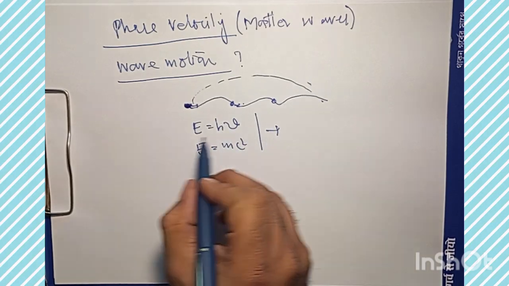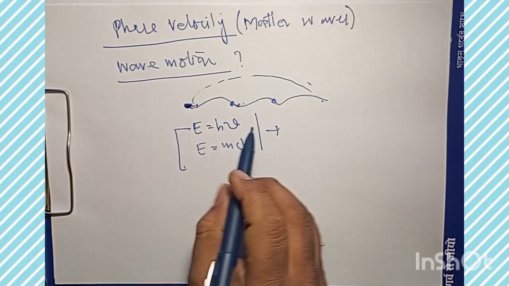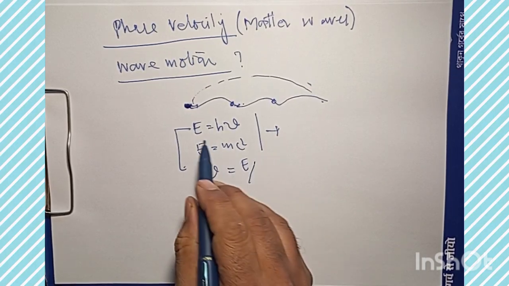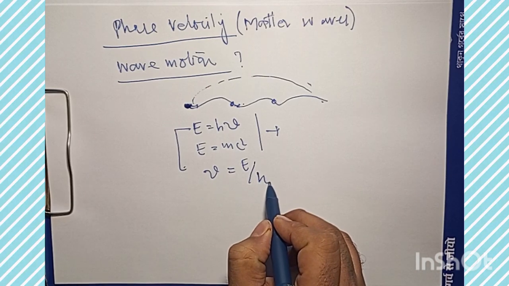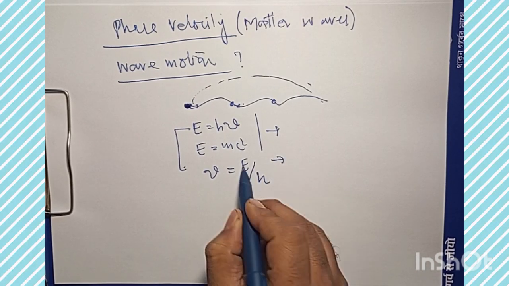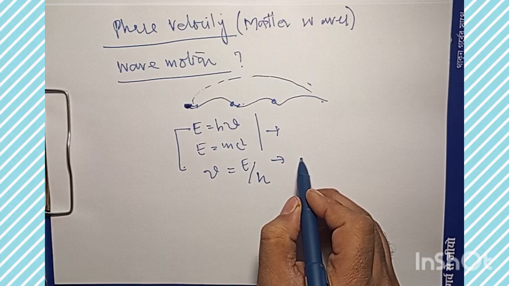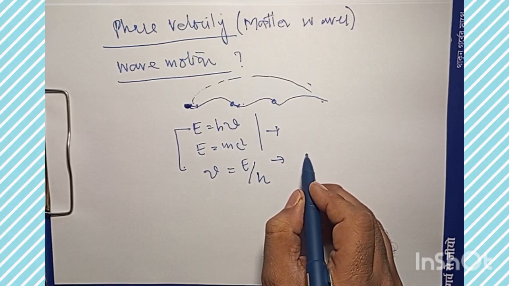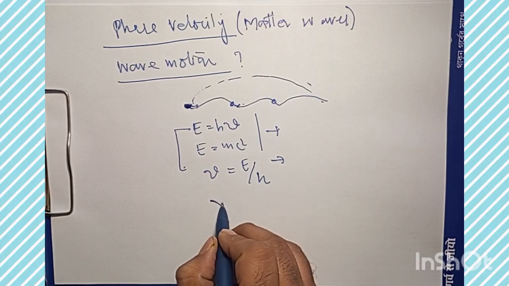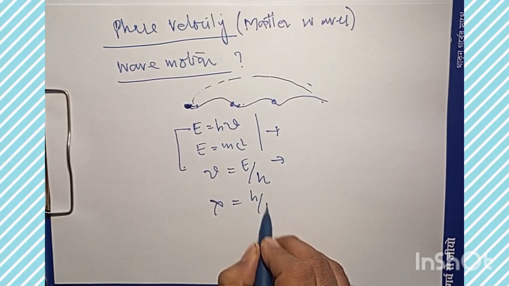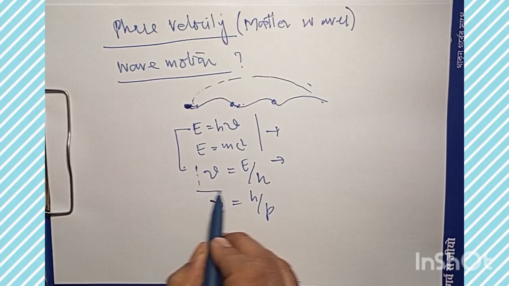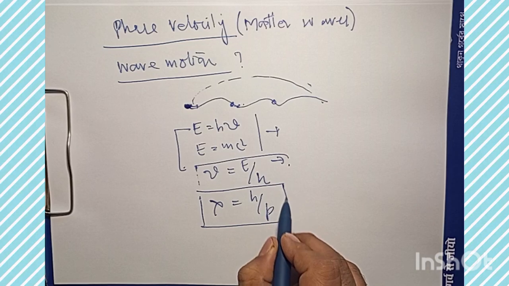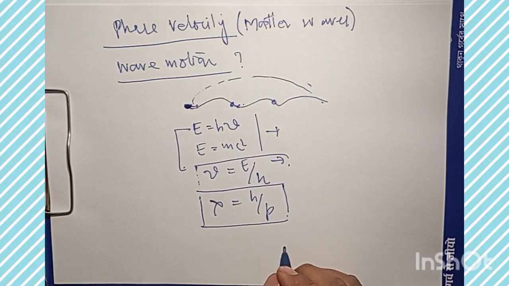From this equation, nu is E by h. And using E equal to mc square, the wavelength will be h by p. This will be the frequency of the wave, and this will be the wavelength of the wave.